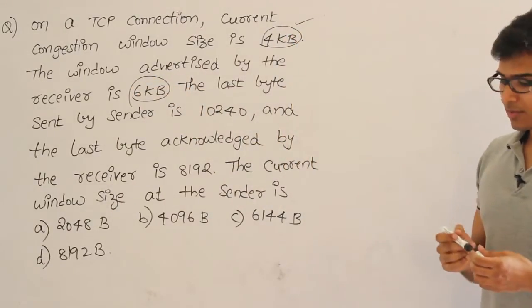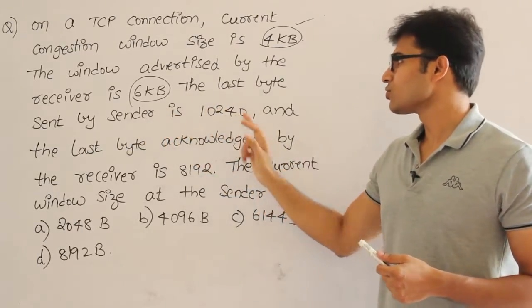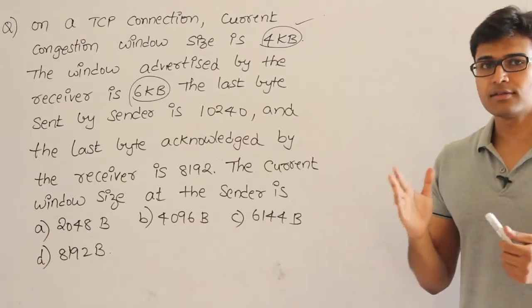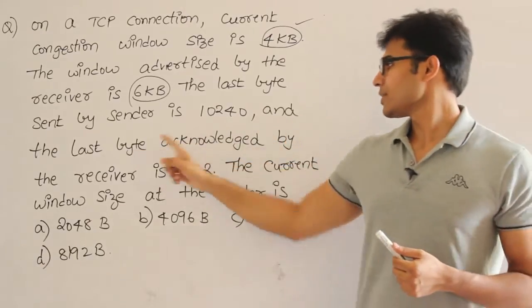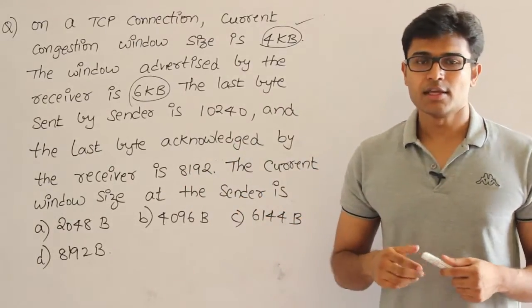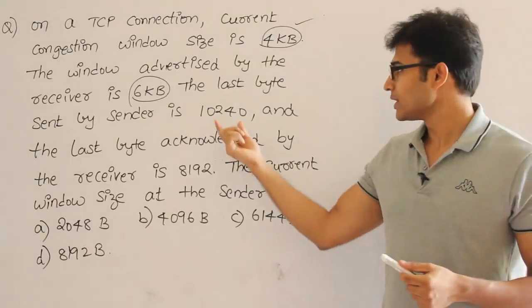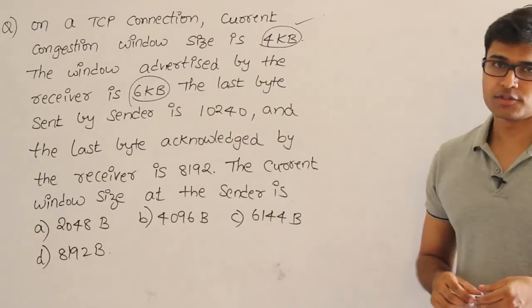But then they have given you some more information. Just look at this. The last byte that is sent is 10240, which means 10,000 something is the last byte that is sent, and the last byte that is acknowledged is 8,000 something. So what does that mean? Even though you have sent till 10240, acknowledgements are received only till 8,000.